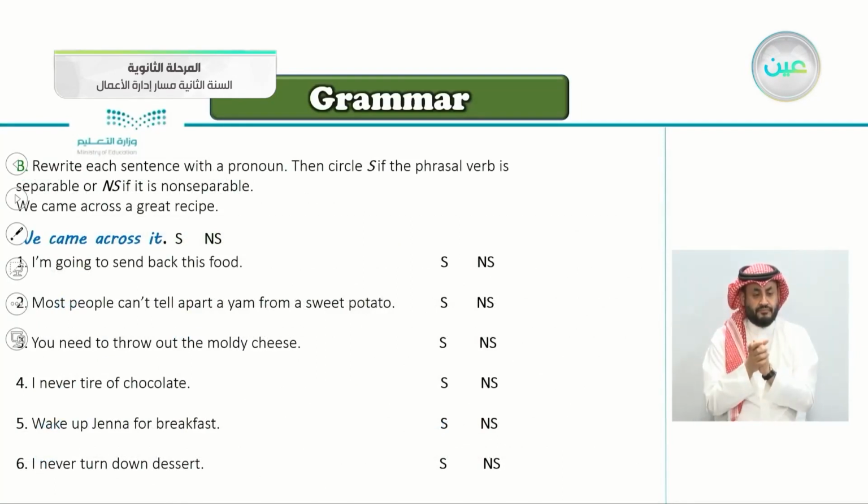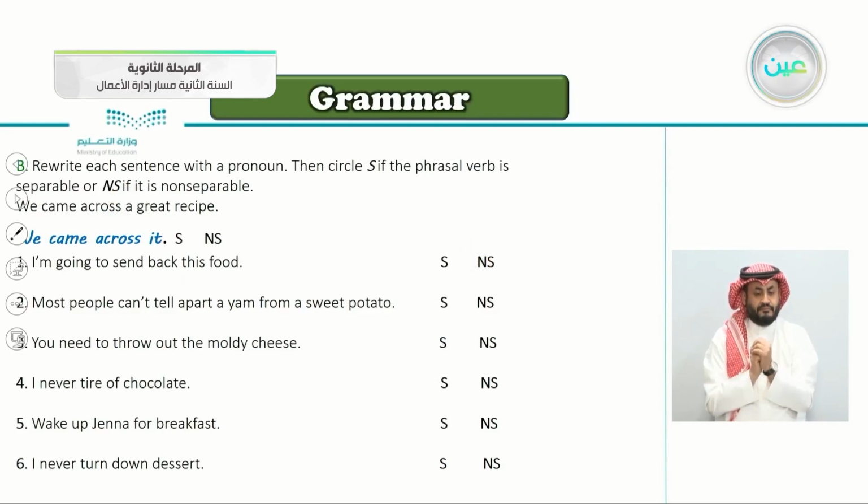Exercise B. Rewrite each sentence with a pronoun, then circle S if the phrasal verb is separable, or NS if it is non-separable. So if it is separable, we say S. If it is non-separable, we circle here the NS.